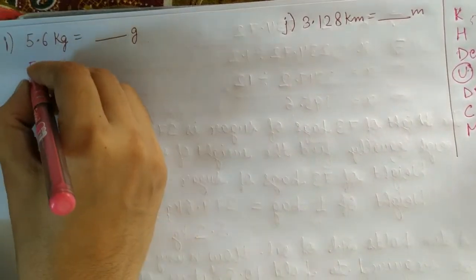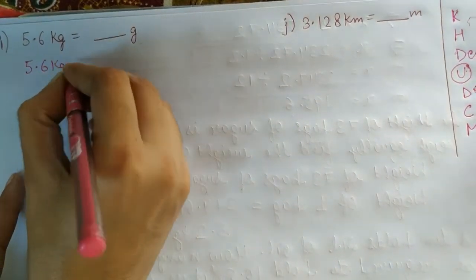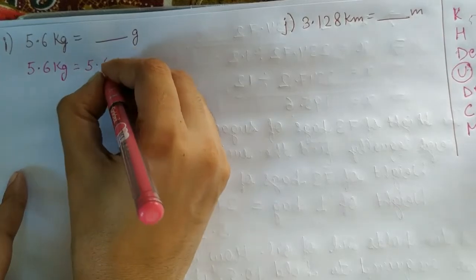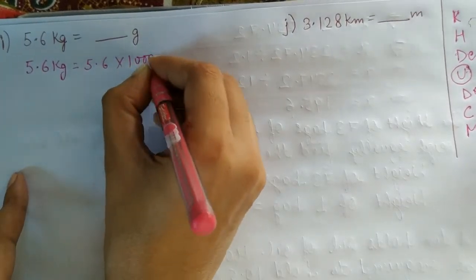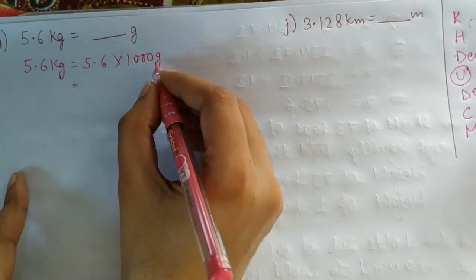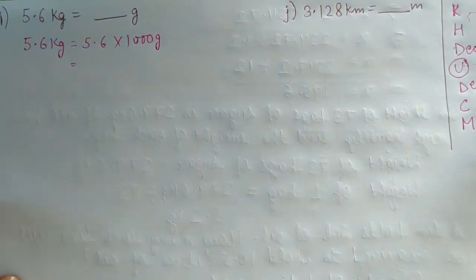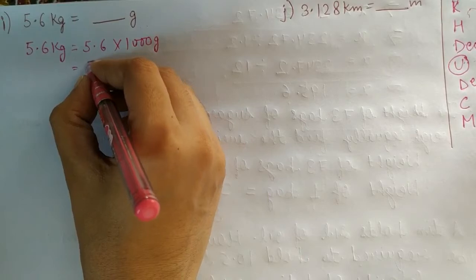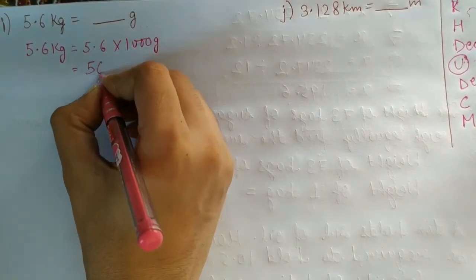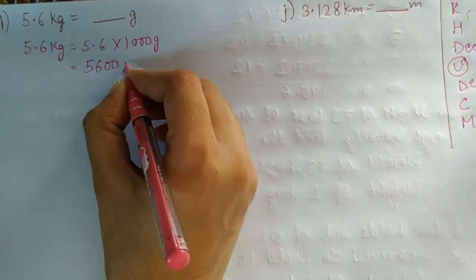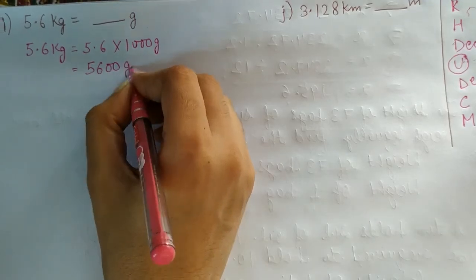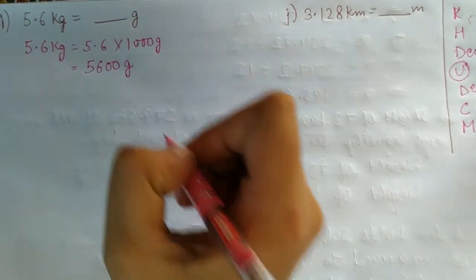So 5.6 kilogram will be equal to 5.6 multiplied by 1000 gram. You know 3 zeros are there and multiplication is there, so we will move 3 places to the right side. 1 place we are given and the rest 2 places we will complete by adding zeros. So our answer will be 5600 gram.